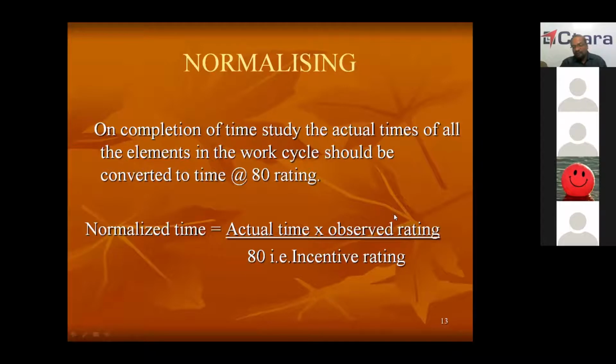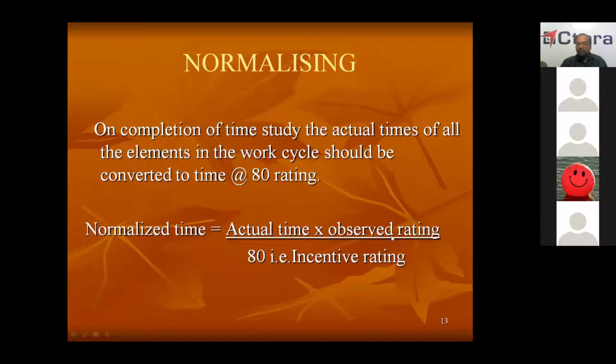If a worker is working at a higher speed, then he will give him 100 rating. If one more worker is working at a very fast rate, then give him 120 rating. So by giving different ratings, all those ratings we are converting into the standard rating, 80 rating. That is called normalizing.